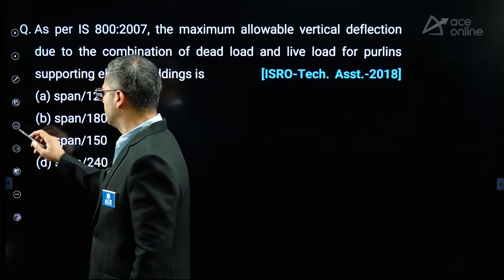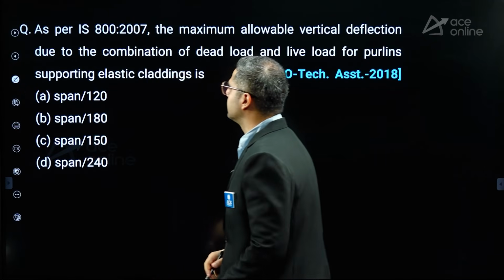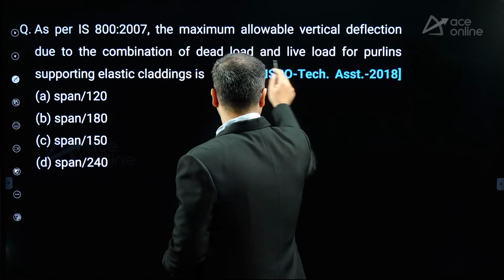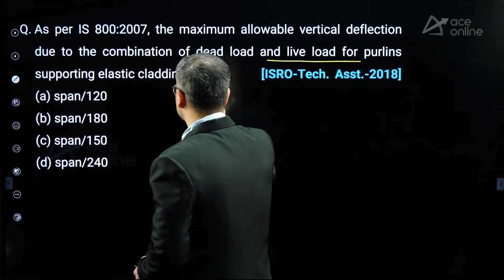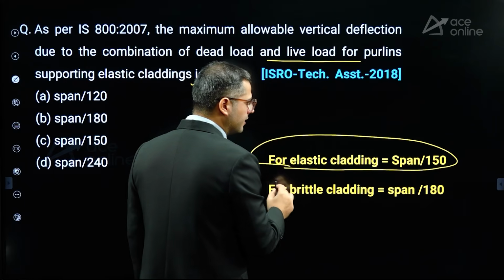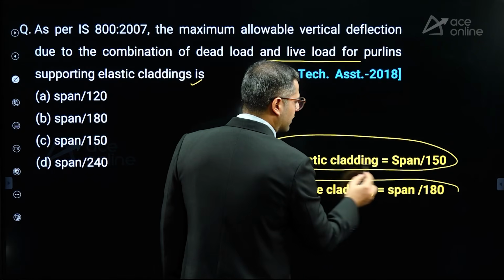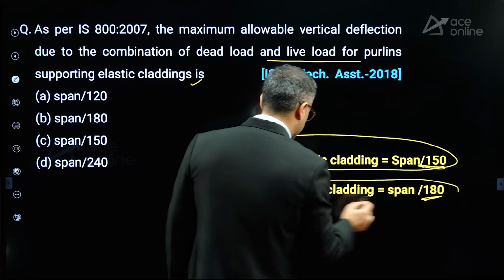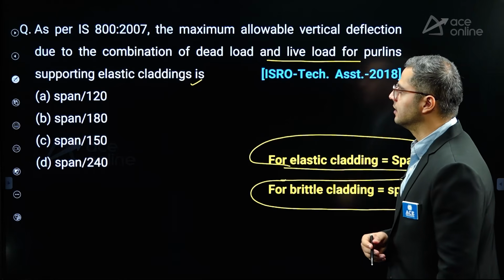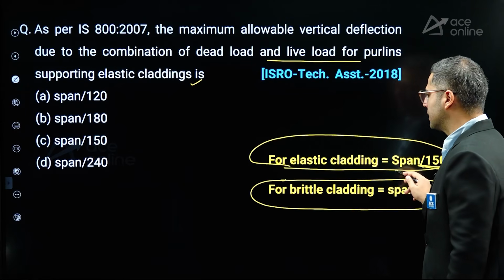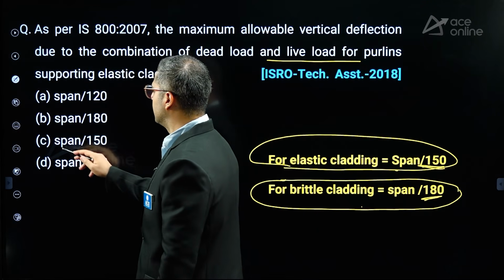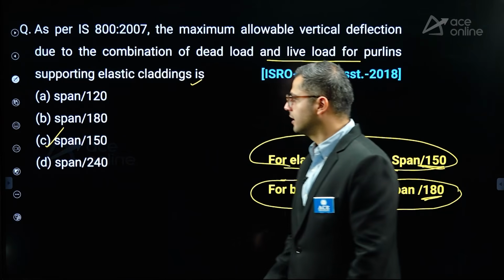Over here they are saying the fact that as per IS 800 2007, the maximum allowable vertical deflection due to the combination of dead and live load for purlins supporting elastic cladding. So for elastic cladding, it is span by 150, and brittle claddings span by 180, you shall consider as per IS 800 2007. So higher value for elastic claddings, lower value for brittle claddings, as you can see, right? So over here, option C will be the correct answer.